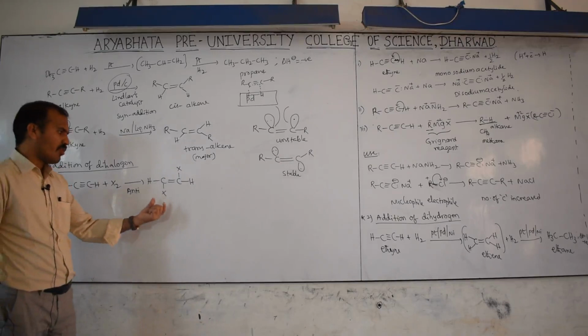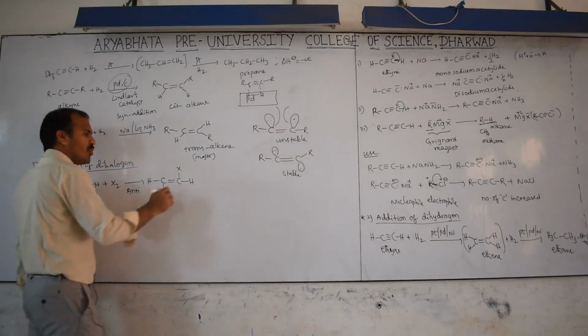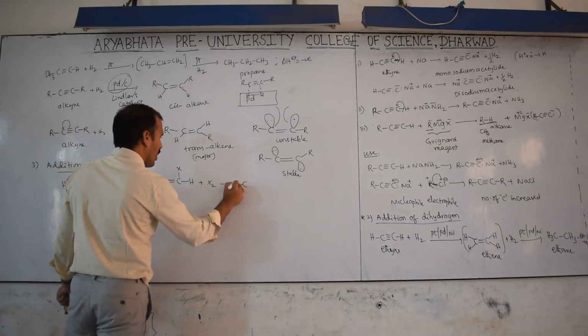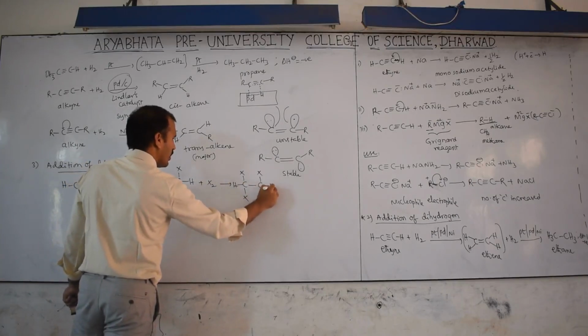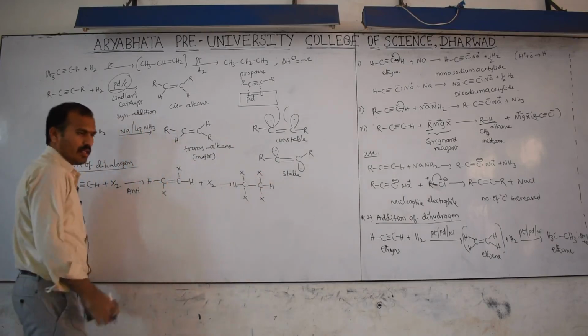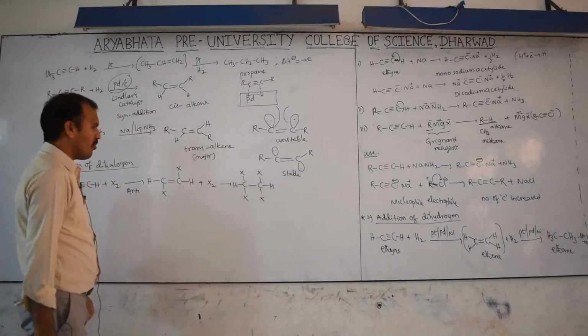It means the trans product forms. That's why I am writing this one. When one mole is added, if you add 2 moles, it means another mole is added. Then what will form here? H X X single bond X X H. These are already present, and now these are extra. Therefore 1,1,2,2-tetrahaloethane will form.